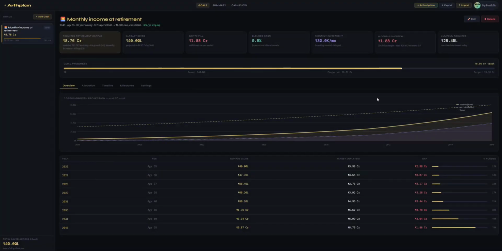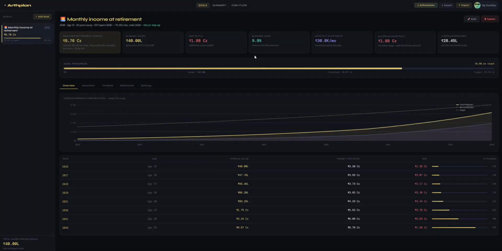So this gives us a great amount of detail of how much retirement corpus is required if you wanted to take this 80,000 rupees equivalent of income inflated at 6% at year 2046. So you would need 8.76 crores.